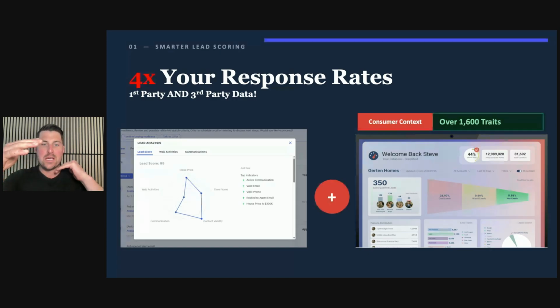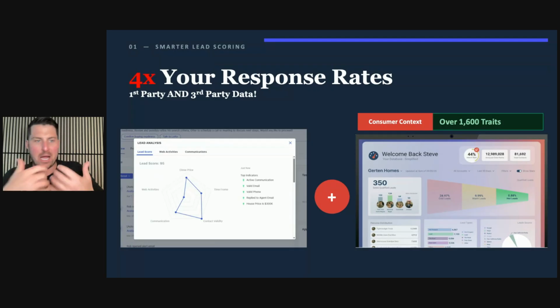And so the strategic way in which we do this is we actively go out in your local market. We look at who recently bought or sold property. And this is what our data engineering team does. And they are looking for the specific things that these people were doing before they had this conversion event, buying, selling real estate. If you're tuning in from a different vertical, we do this in other verticals in home services, solar, insurance as well. But for all of you that are on here for real estate and mortgage specifically, what we're looking for is who bought a home, who sold a home, who refinanced, right? And so when we know those behaviors, we then plug that information into your database in your local market, and that's what helps the scoring.